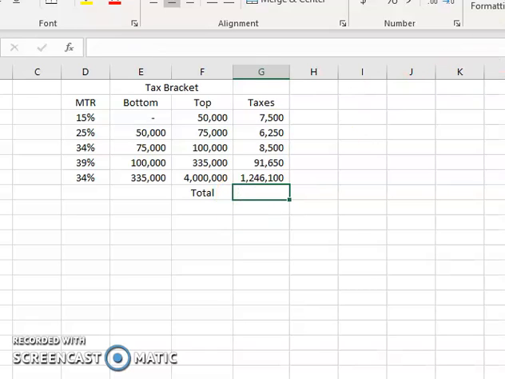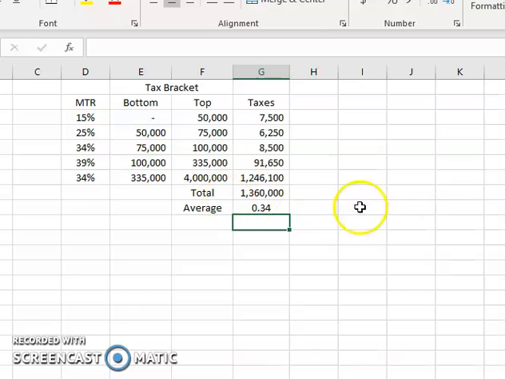So we sum that, hit the summation over here, and we get total taxes of 1,360,000. Our average rate is simply the 1,360,000 divided by our taxable income, the $4 million. So that's 0.34, or 34%. In this case, our average and our marginal rates are going to be the same.